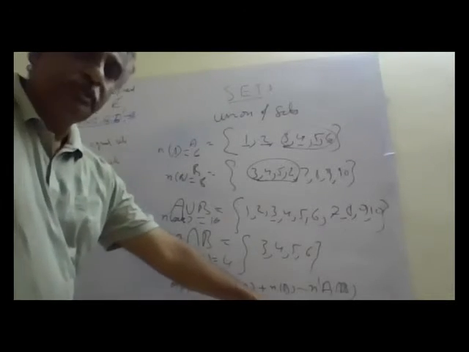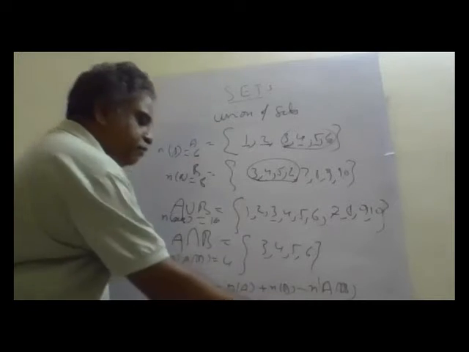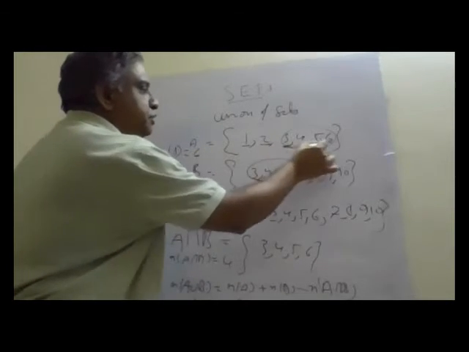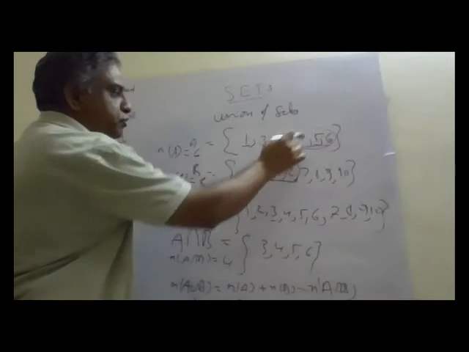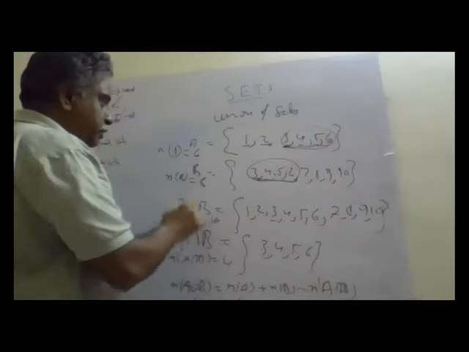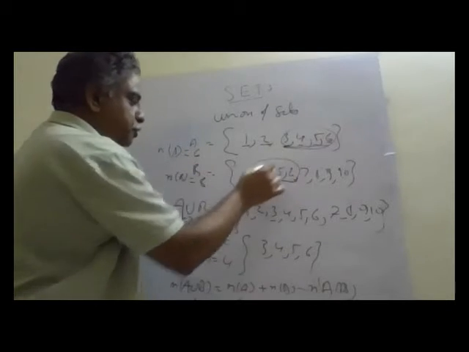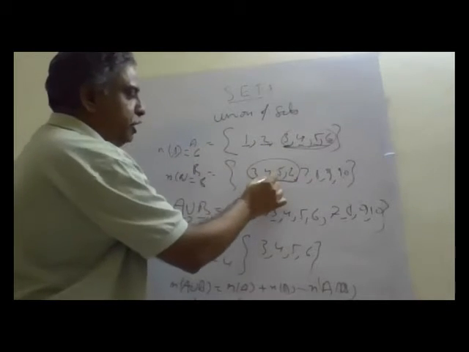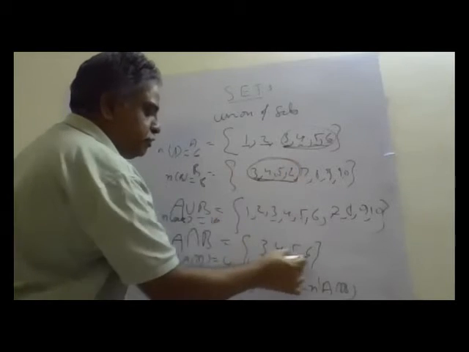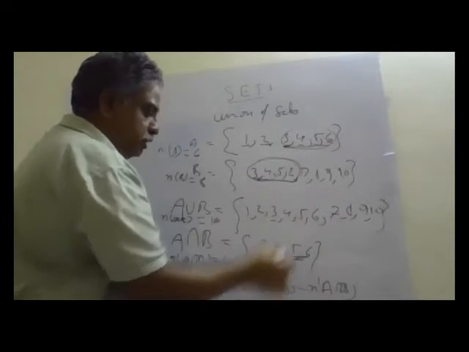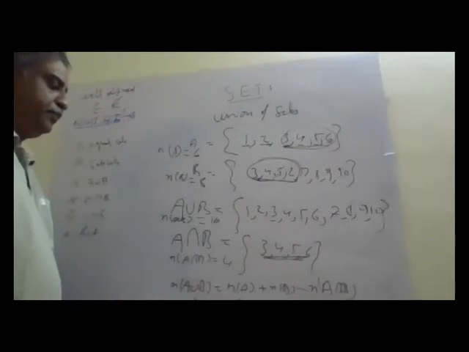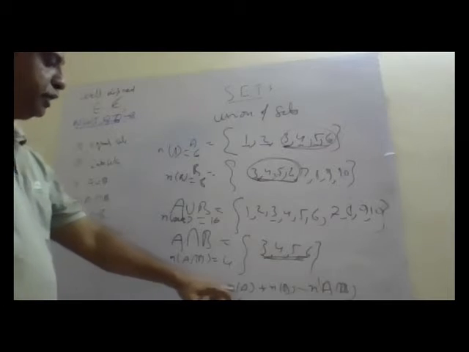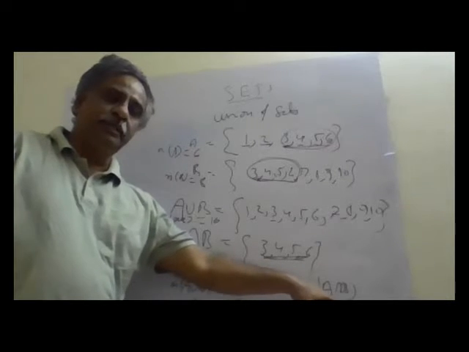Why do I have to subtract? Because in n(A) I have added these 4, and in n(B) I have also added these 4. So when I do n(A) plus n(B), I am adding these 2 times. But A union B will count them only 1 time. So the A intersection B, which are the common items added extra, is reduced. So we'll get 10. This is the formula: n(A union B) is equal to n(A) plus n(B) minus n(A intersection B).